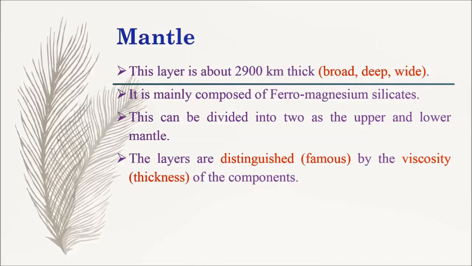The layers are distinguished, here distinguished means differentiated, by the viscosity of the components. Here, viscosity means thickness.